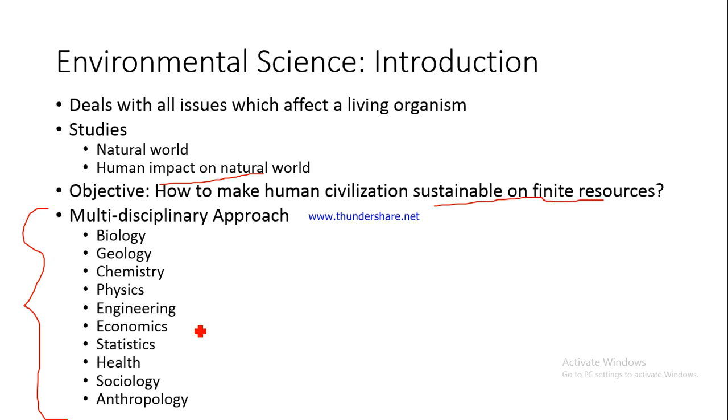We'll be talking about sociology, how as a group, what is our behavior as a group towards the environment, towards the degradation in environment. We'll be talking about anthropology also, which is basically study of mankind, how they evolve, what all practices are there, what kind of practices were there earlier, what were our traditional practices that were pro environment, and the modern practices that now degrade the environment. So we'll be talking about all these aspects, and that is why we'll have to borrow from all these different subjects, and that is why environmental science is basically a multidisciplinary approach.